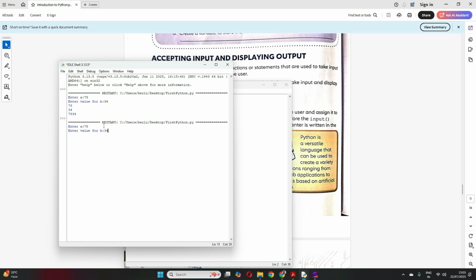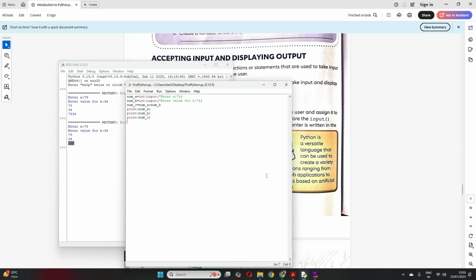Now it will give me 112. Did you see? Now could you understand the difference? When no data type was specified, it took it as string, so it just concatenated these two numbers, means just joined. But when I took this as integer, now they are considering these two as numbers and they are doing an actual summation and giving you the value.